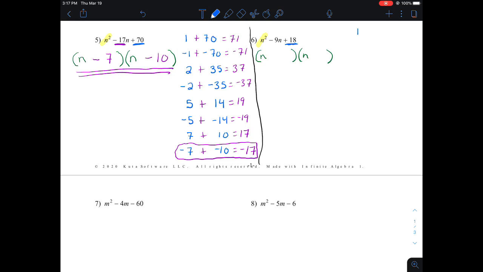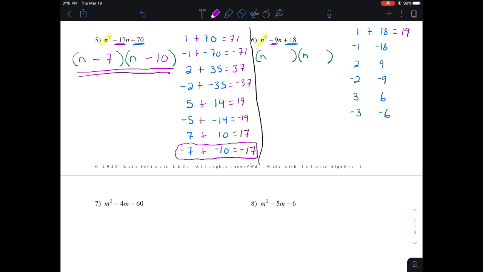So 1 times 18 makes positive 18. So does negative 1 and negative 18. 2 times 9 makes 18. Negative 2 and negative 9 make 18. And then we got another set, which would be 3 times 6 and negative 3 times negative 6. So those are all the pairs of numbers that will multiply together to be positive 18. Well, now I want to find the ones that add up to be negative 9. It's that middle term. So I'm going to add these sets of numbers.